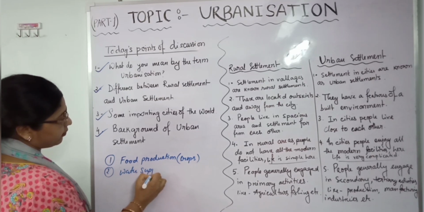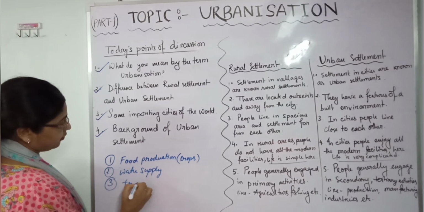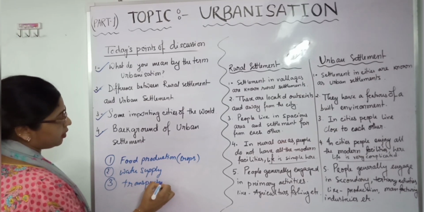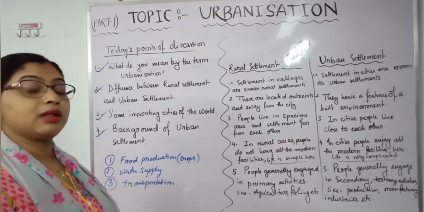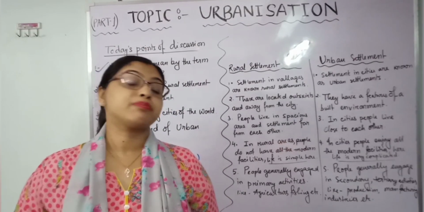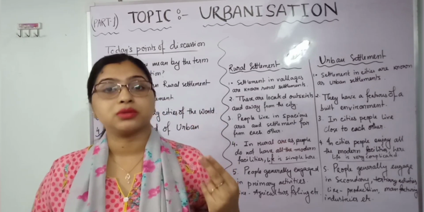Water supply, and number 3, transportation. You know, students, the main needs. So here we have the main needs, which are known as primary needs: food, shelter, and clothes.